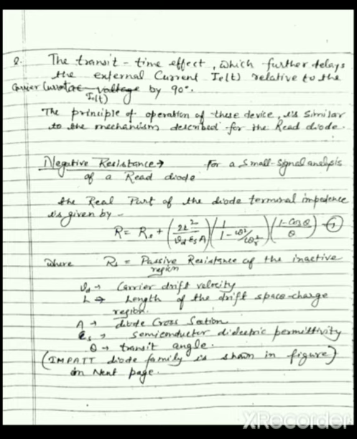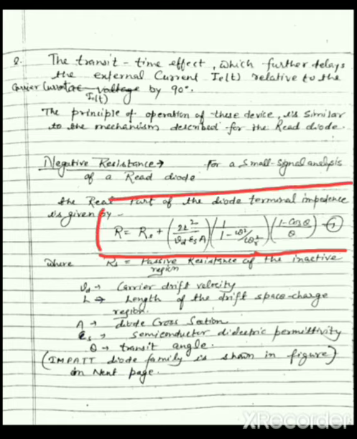For a small signal analysis of a read diode, the real part of the diode terminal impedance, capital R, is given by this expression. This is the expression of the real part of the diode terminal impedance.